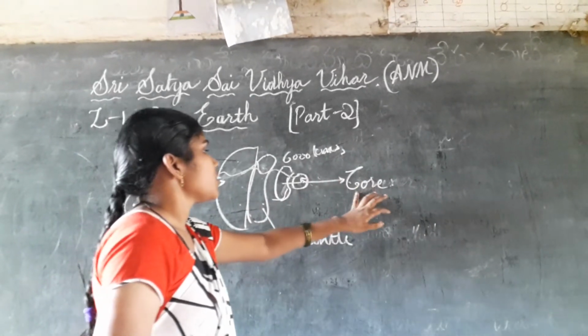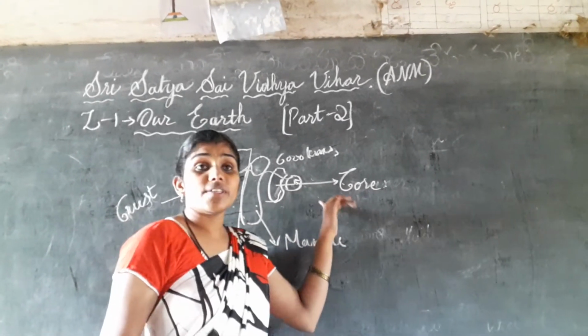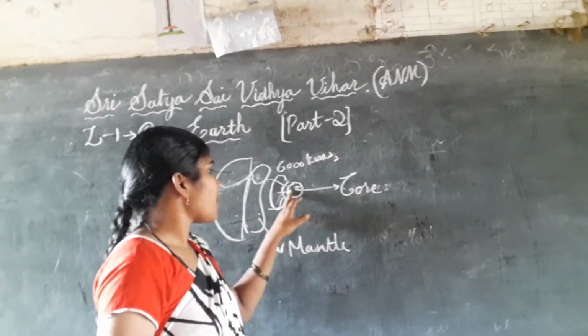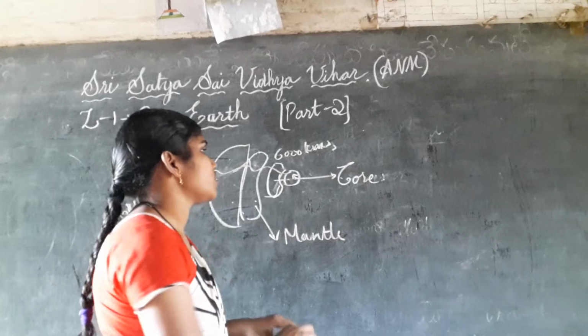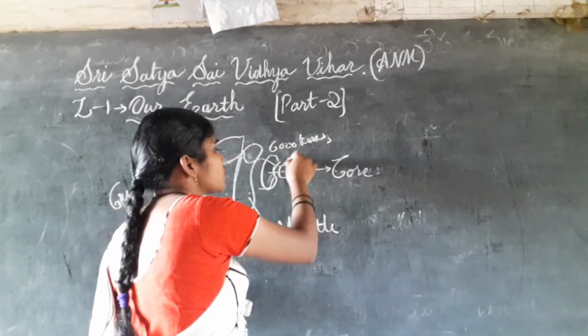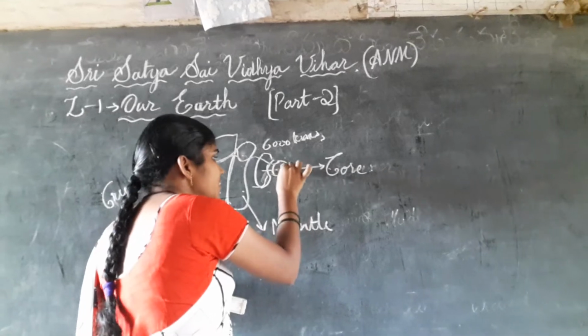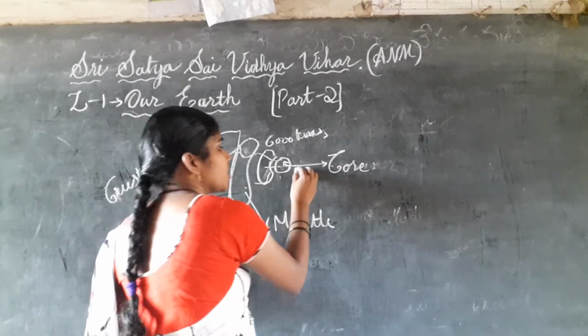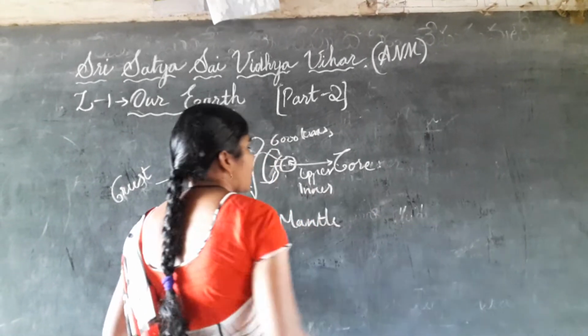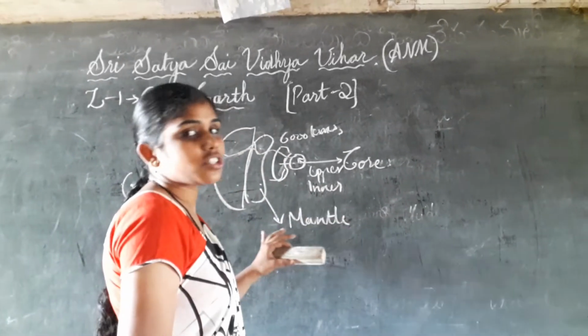So here the core is divided into two parts again: the upper core and the inner core. The outer layer of the core is called the upper core, and the deeper one is called the inner core. Both the cores are there.